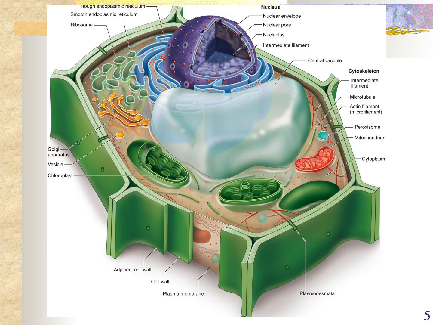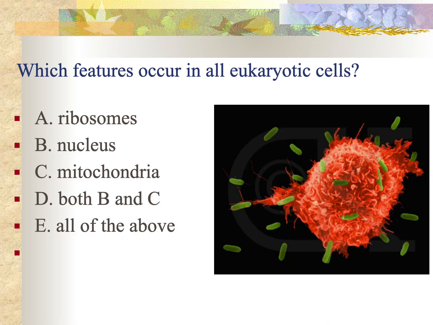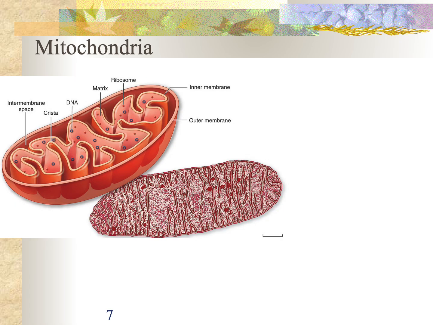And so, how do we go from prokaryotic cells to eukaryotic cells? Which features occur in all cells? This is a really important thing. Out of these features here, only ribosomes occur in all cells. All cells have DNA, but they don't have a nucleus. And mitochondria occur in all eukaryotic cells, but not all cells. And when we're talking eukaryotic cells, it's all of the above. In particular, we see mitochondria in all these cells.